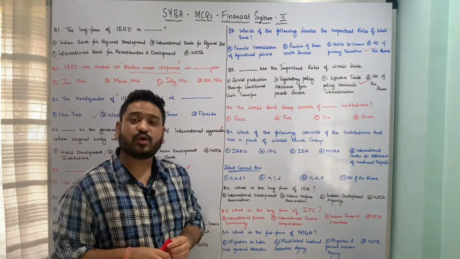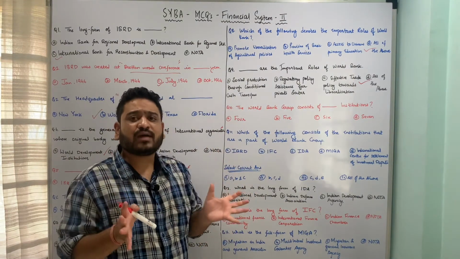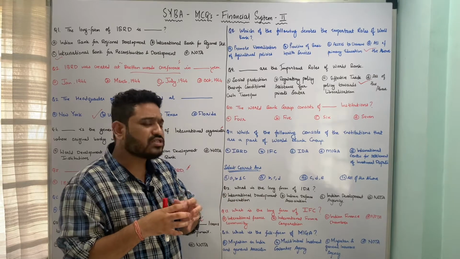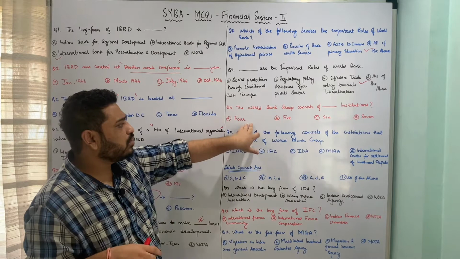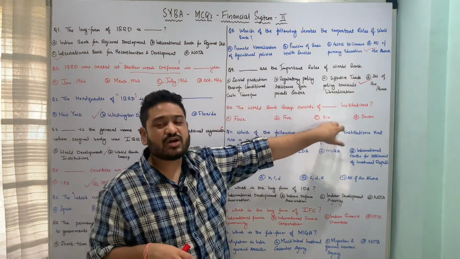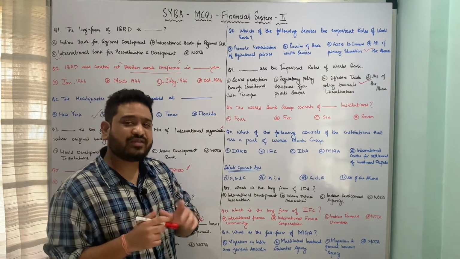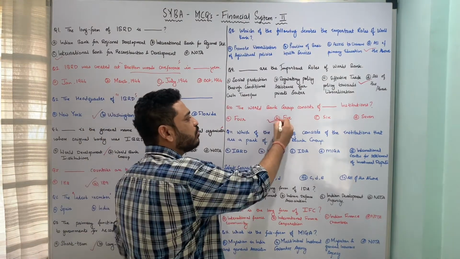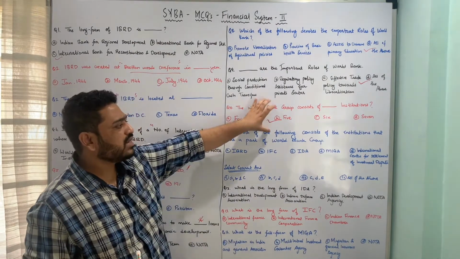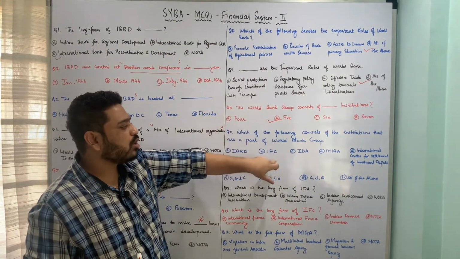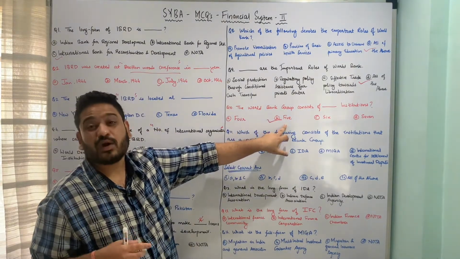The World Bank Group consists of dash institutions. So World Bank Group is a collection of certain institutions, and what is the number of institutions? Whether it is A 4, B 5, C 6 or D 7. So here the World Bank Group consists of 5 important institutions, and therefore option B, 5, is the correct answer to this particular question. In the next question we are going to look at whether or not the options which are available to us constitute these 5 institutes of World Bank Group.